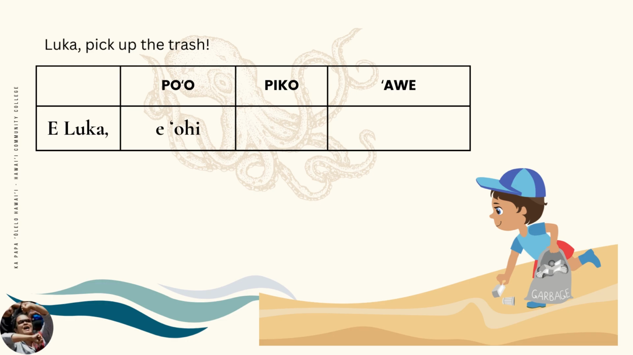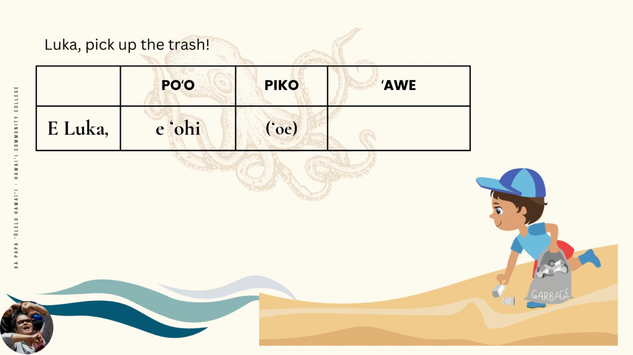The po'o of a Pepeke Painu sentence is the action or condition. In this case, it is pick up. Let's use the word ohi for pick up. The tense marker for a command is e. The po'o, therefore, is e ohi. Who or what is the piko in this sentence? The piko is unspoken. What the speaker is really saying is, Luka, you pick up the trash.